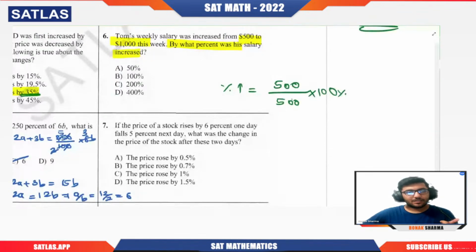Now definitely somebody will say, sir, it was clearly visible that 500 to $1,000 is an increase of 100%. But trust me, I have seen students who give the answer 200% here. No, it is not. Let's say you have $2 and I'm increasing that amount by 100%.